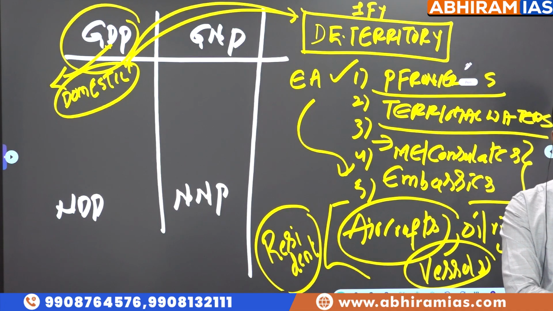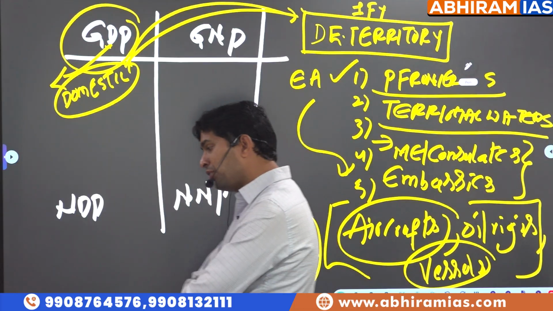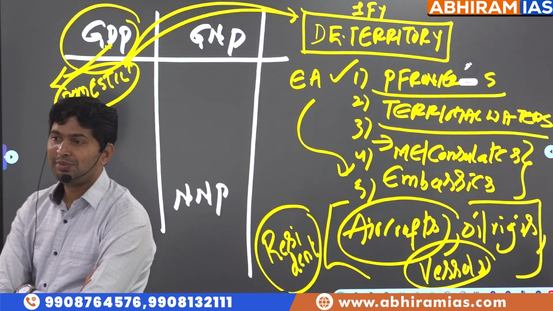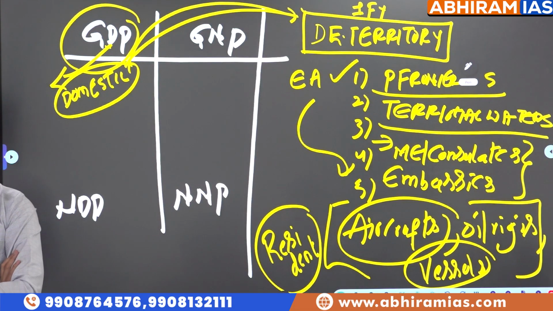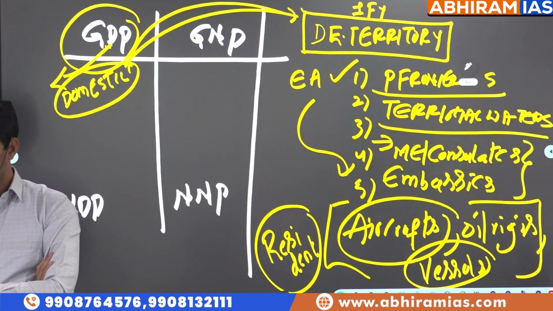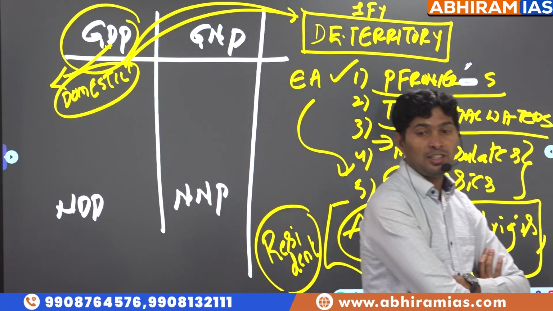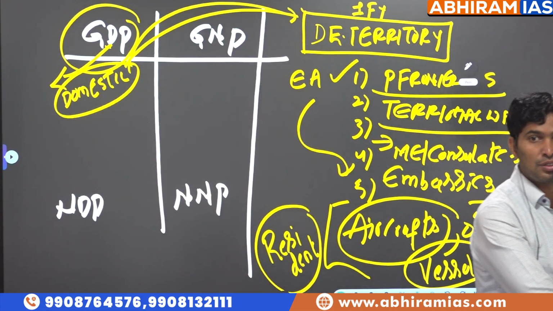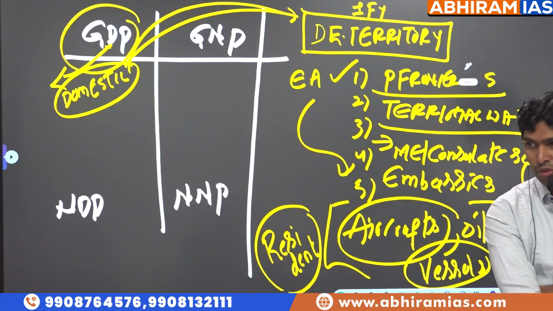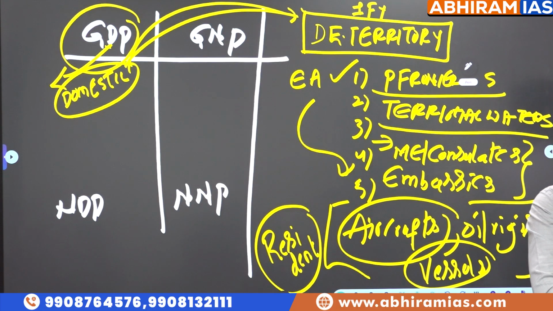Diplomatic relationship: External Affairs Minister Jaishankar convinced Iran, and Iran is permitting Indian ships through the Strait of Hormuz. Only 3 countries, China, Russia and India, with their national flags are permitted to pass through the Strait of Hormuz. Iran has given exemption because these 3 are our good friends.